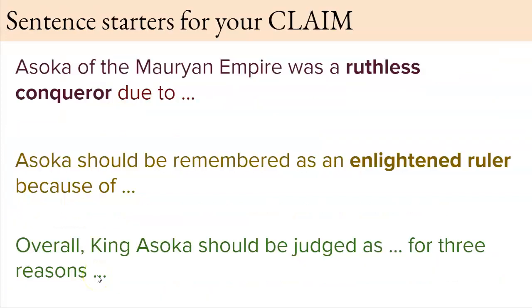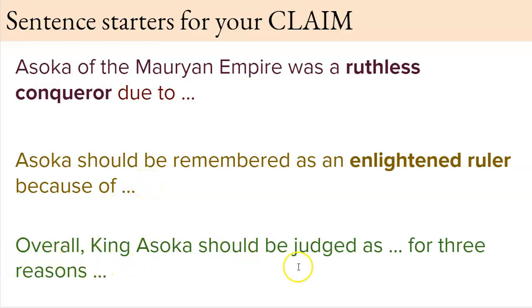On the next slide, you can see some sentence starters for your claim. You do not have to use these, but you can use them to help you get started. For example: Asoka, the Mauryan Empire, was a ruthless conqueror due to, and then you list your 3 reasons why. Asoka should be remembered as an enlightened ruler because of, and list your 3 reasons why.